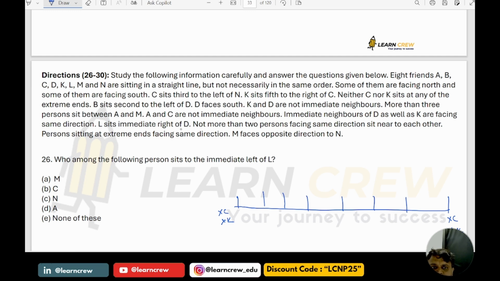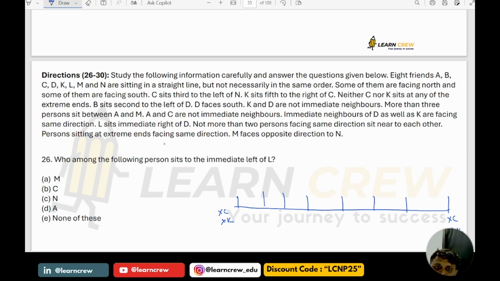L is immediate right of D. Immediate neighbors of D as well as K are facing the same direction. A and C are not immediate neighbors. Not more than 2 persons facing the same direction sit near to each other.